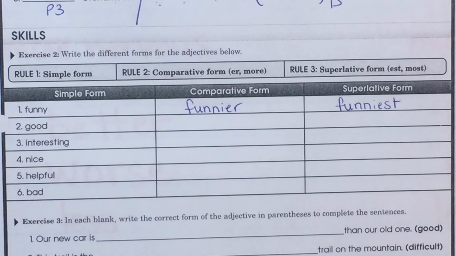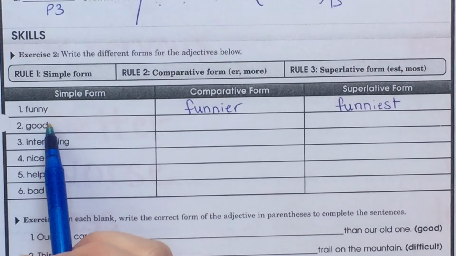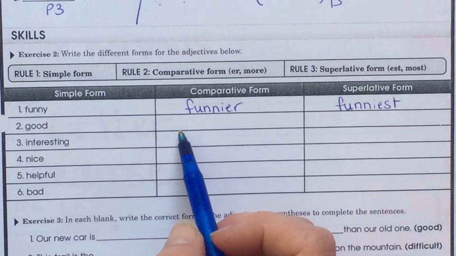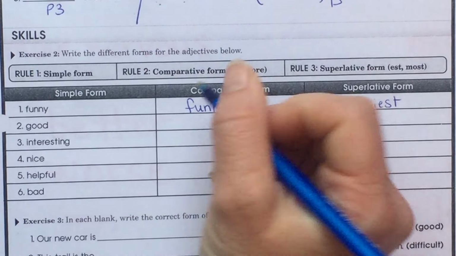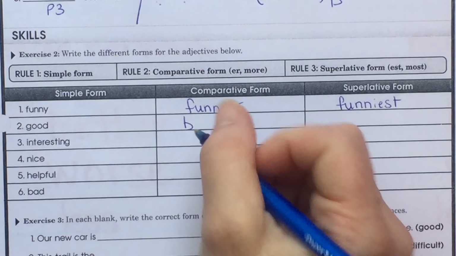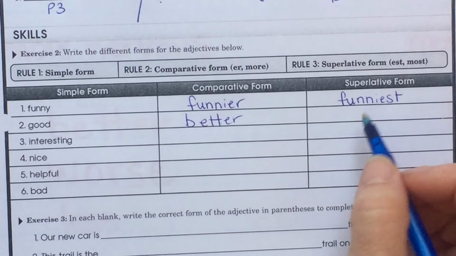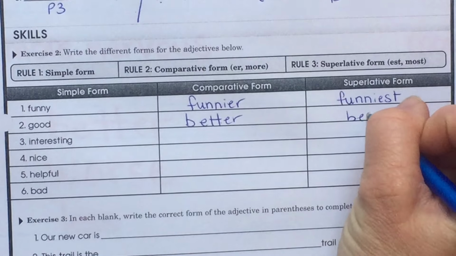Good. Remember last week, we don't say gooder. What do we say? It starts with a B, better. And the last one would be, say it out loud, best.